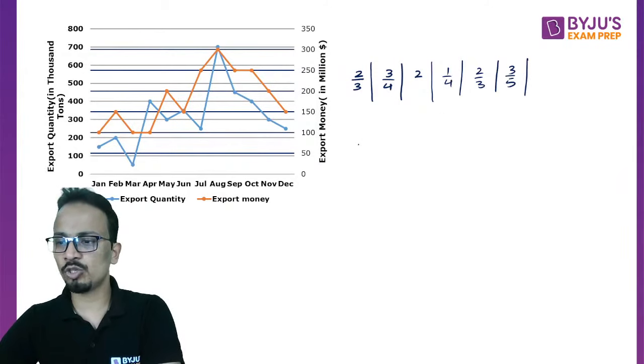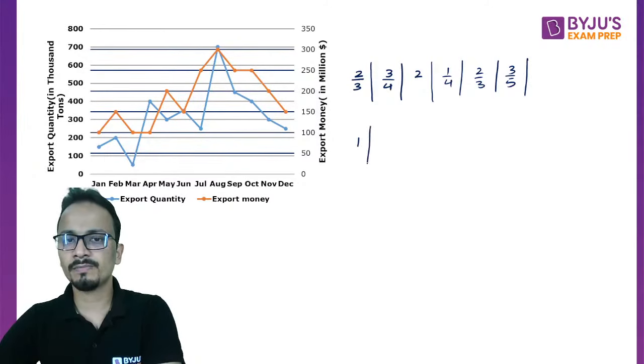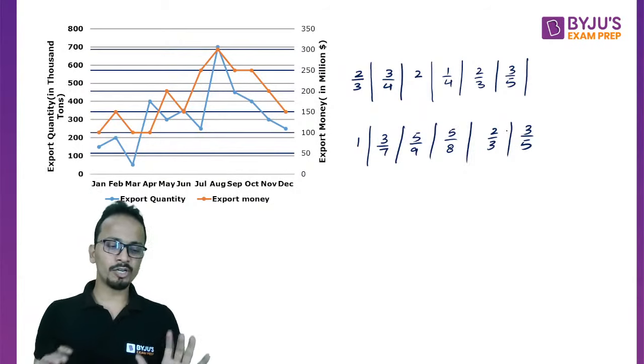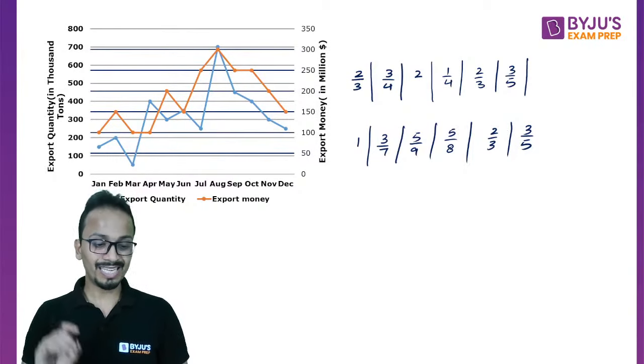Now let's write it for July. July, it is 1. August, it is 3 upon 7, then 5 upon 9, then 5 upon 8, then 2 upon 3, and then 3 upon 5. Okay, so I have written all the ratios. Now let us understand.